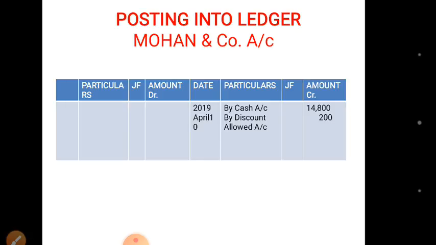A total is 15,000, and we'll see that Mohan and Company is credited with 15,000. But the corresponding accounts are of 2 different accounts, that is cash account with 14,800 and discount allowed with 200.